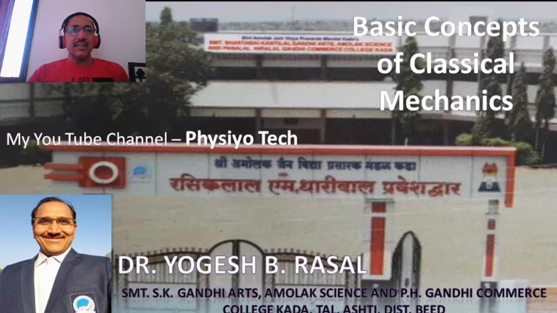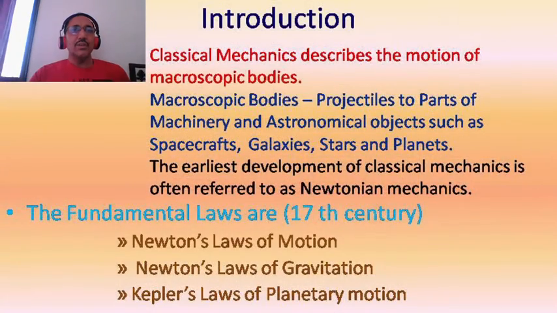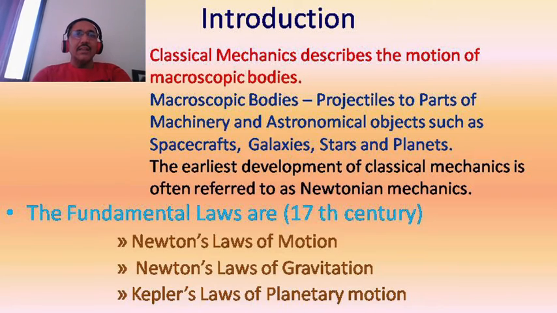So, what is classical mechanics and what are the basic fundamental laws of classical mechanics that we are going to study? In introduction, we can say that classical mechanics is that mechanics in which the study of motion of macroscopic bodies is done, and vice versa, in quantum mechanics the study of mechanics or motion of microscopic bodies is done.